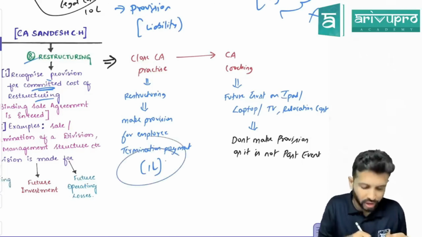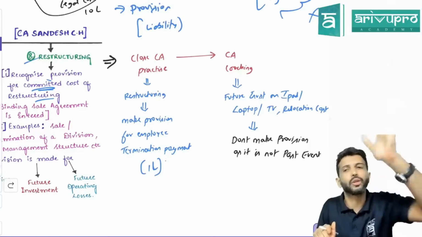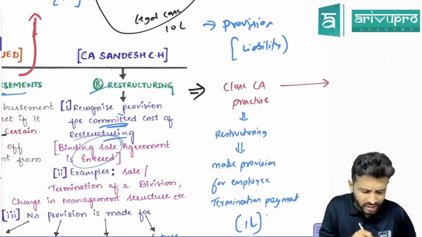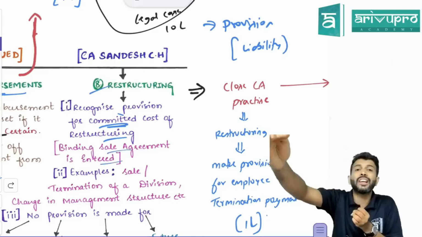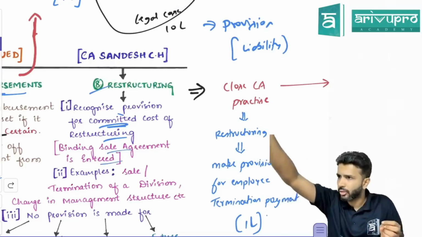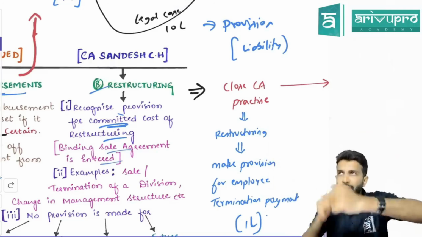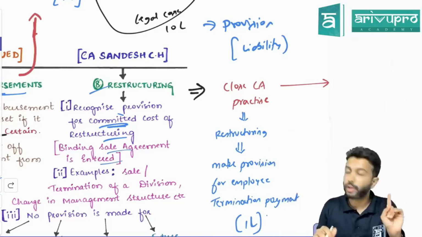Okay, so you need to record the provision. So when this constructive obligation arises, you need to recognize the provision. Done, sir? Usually we say that obligation arises when binding sale agreement is entered. Normally when you're planning to sell a division, you'll sell it to somebody, no? When you sell it to somebody, will you sell it just like that, or you'll make an agreement? So when the sale agreement is entered, automatically we say this is done and dusted. So you need to make the provision for it.